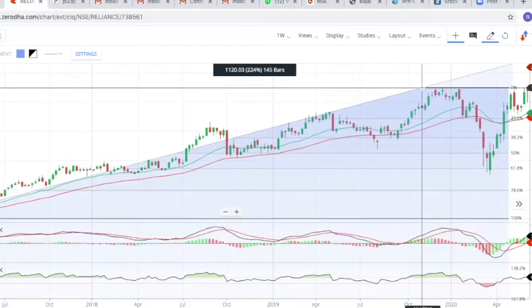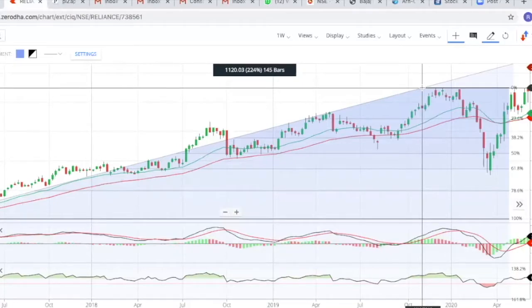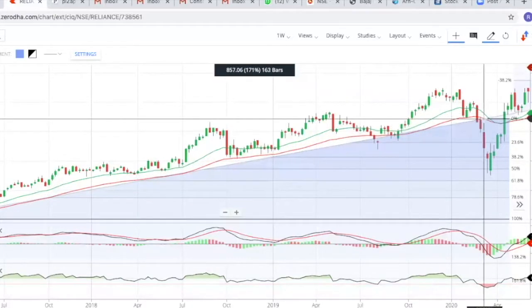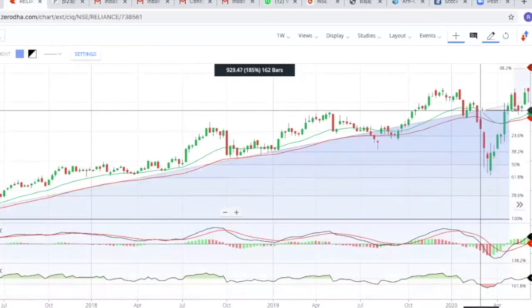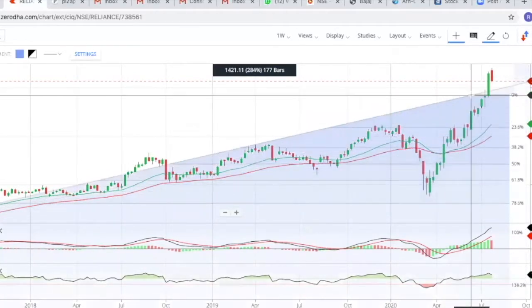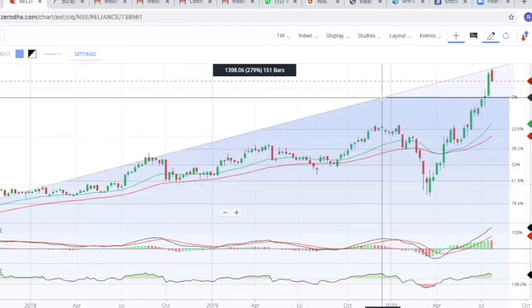But in this downfall, the green line has not crossed the red line. So even the people who have not booked profit in Reliance during this phase, nothing has happened, because as per the technical indicators, you can see the green line has not crossed the red line. Yes, the MACD has crossed the zero line, okay, but even the RSI has touched this one, but it has again bounced back, and see how exactly it has grown up. So this is an example of Reliance from a trading perspective.